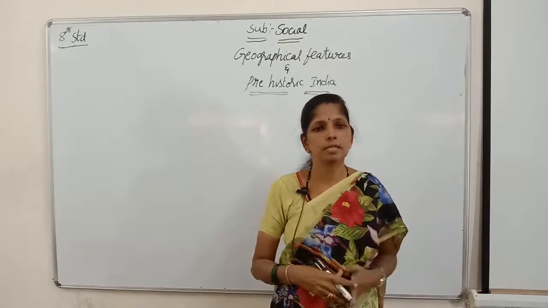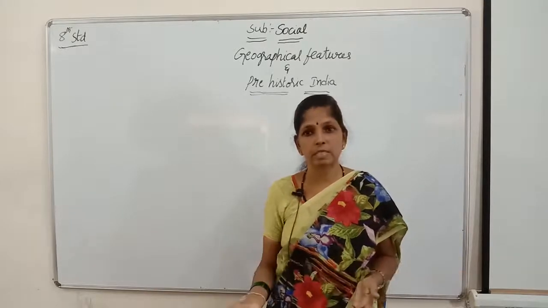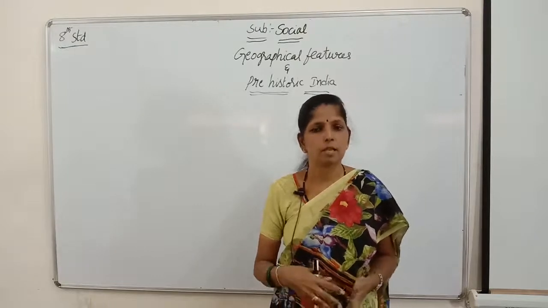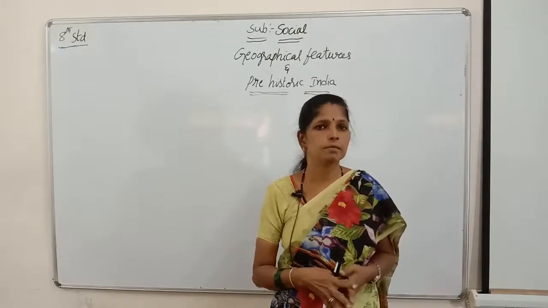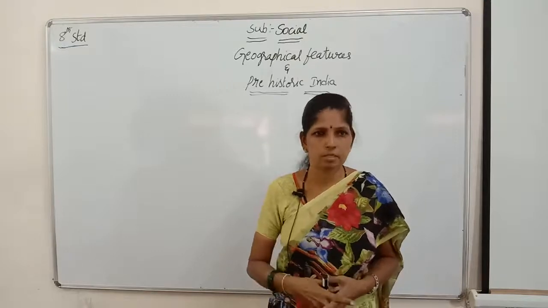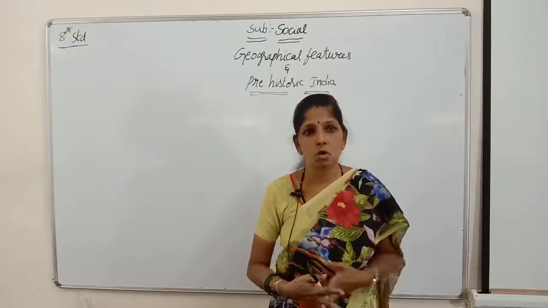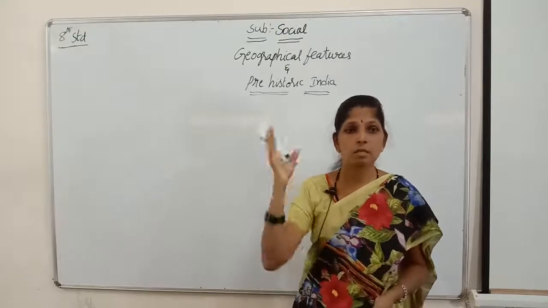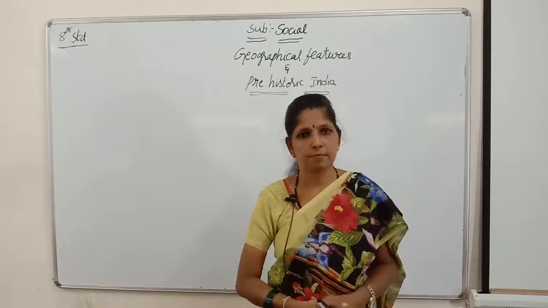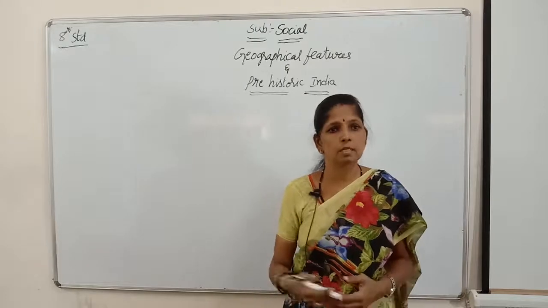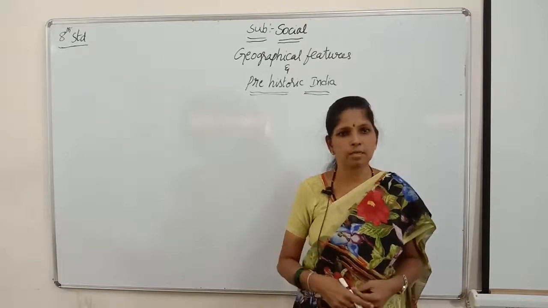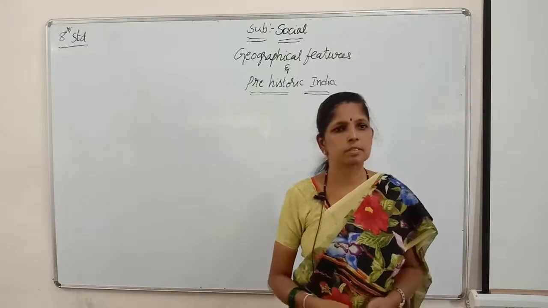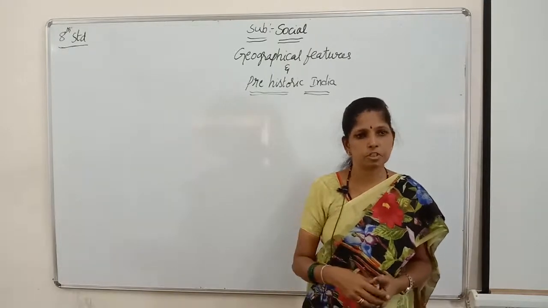We will also recognize the neighboring countries of India, like Pakistan, China and others. And we will see how man lived in the prehistoric period, where many stone ages will come. Today we will discuss the physical features of India.